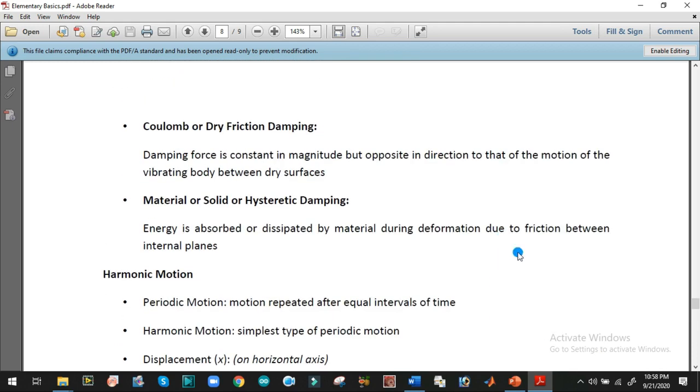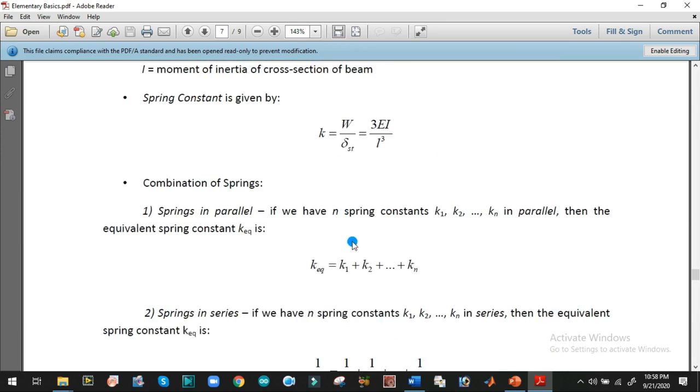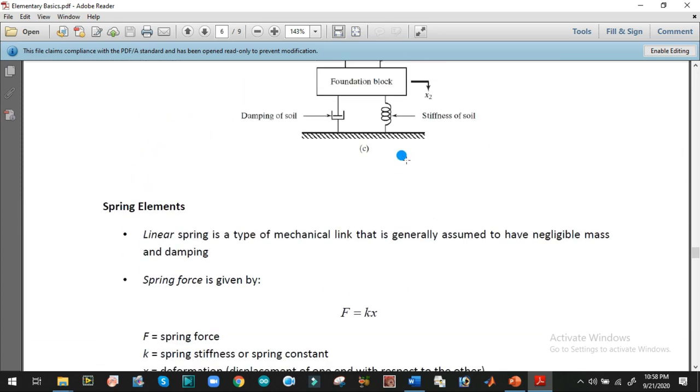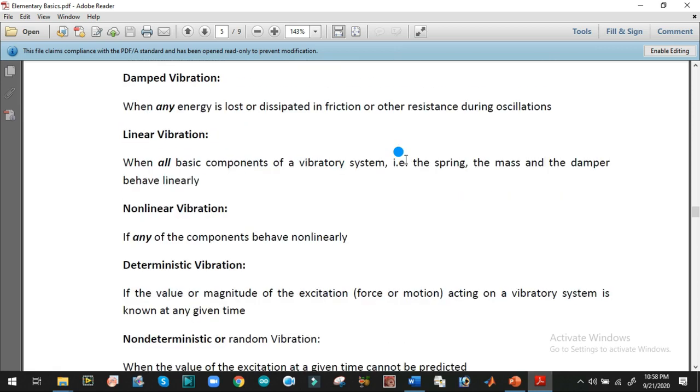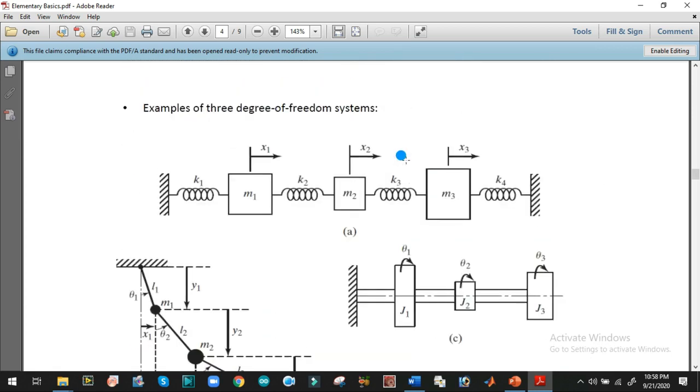So this was the document related to the elementary vibration. Now we will see some of the videos related to mechanical vibration that will help you understand the application of these vibrating models.